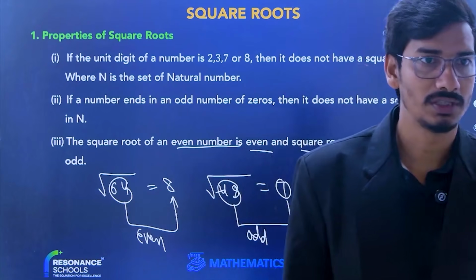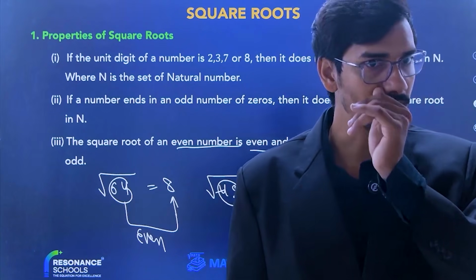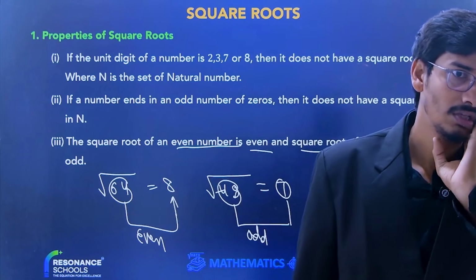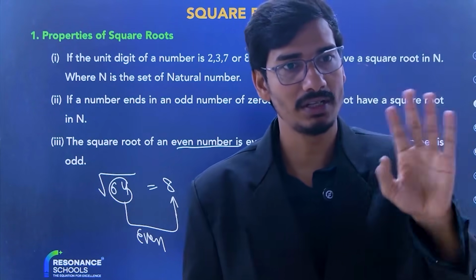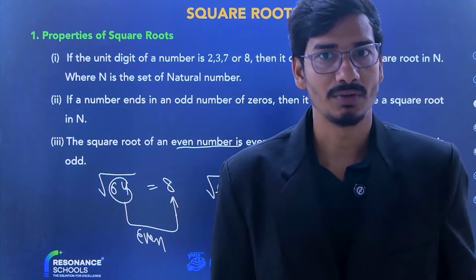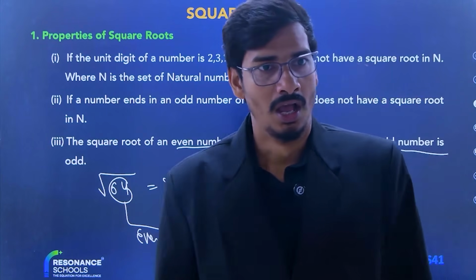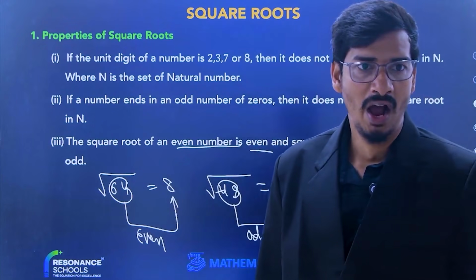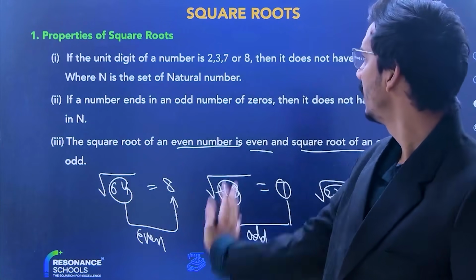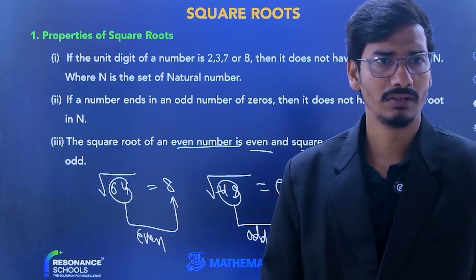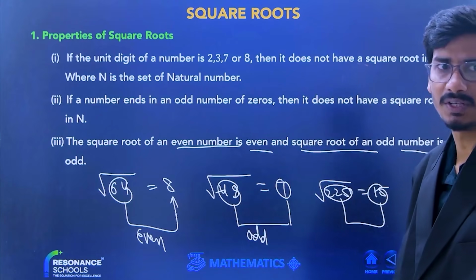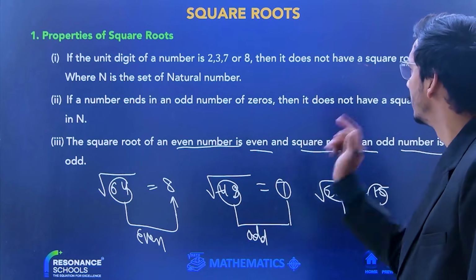The square root of 500 is not a natural number. It's not a perfect square, so it's not a natural number. Okay? And the square root of 15, beta, is also not a natural number.